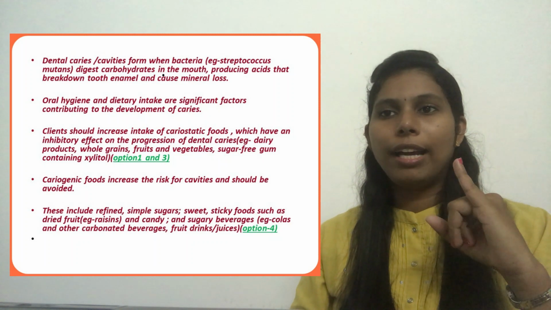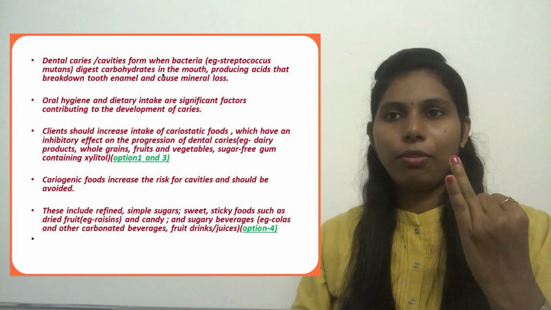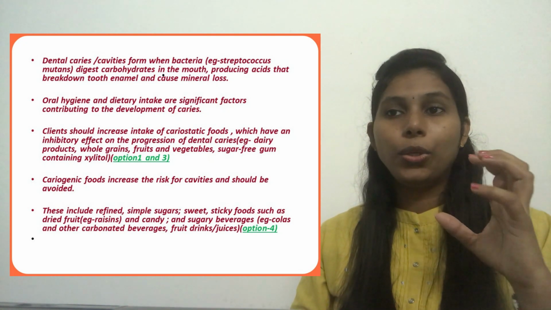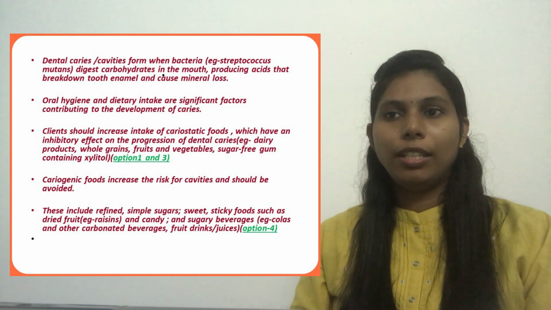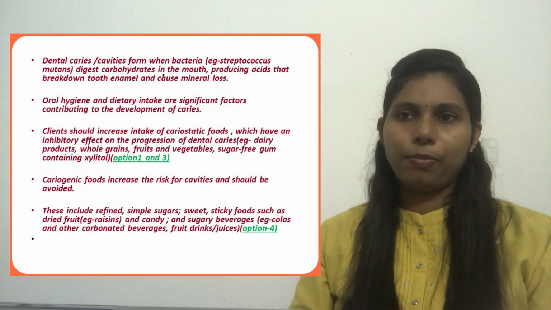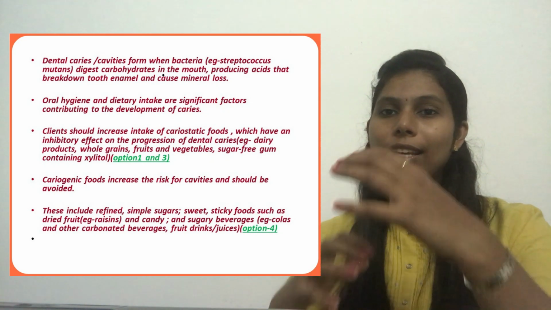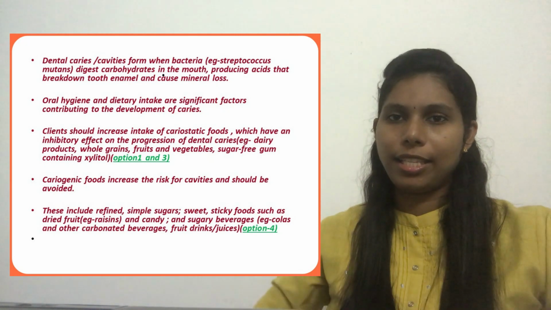For example, refined or simple sugars, sweet, sticky foods such as dry fruits, for example raisins, then candy, then sugary beverages like cola and carbonated beverages, then fruit drinks or juices. So these are some of the karyogenic foods, the foods that increase the risk or the progression of dental caries.